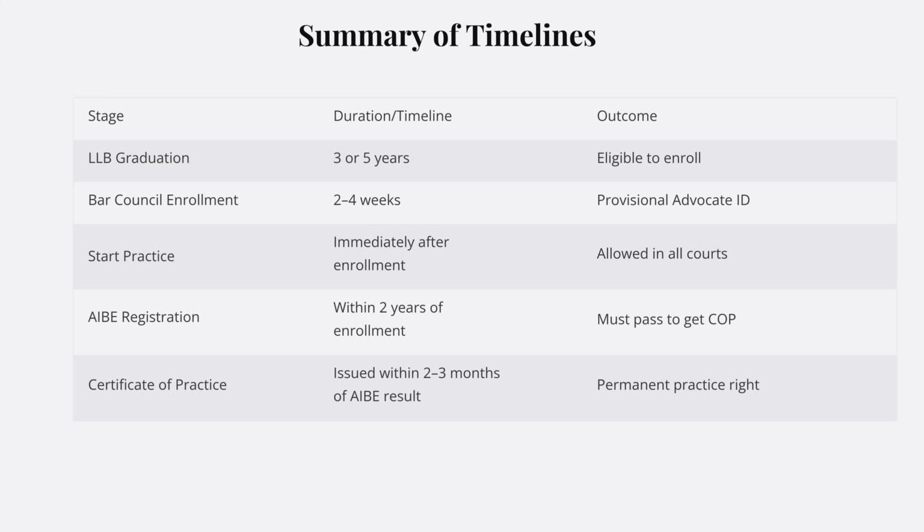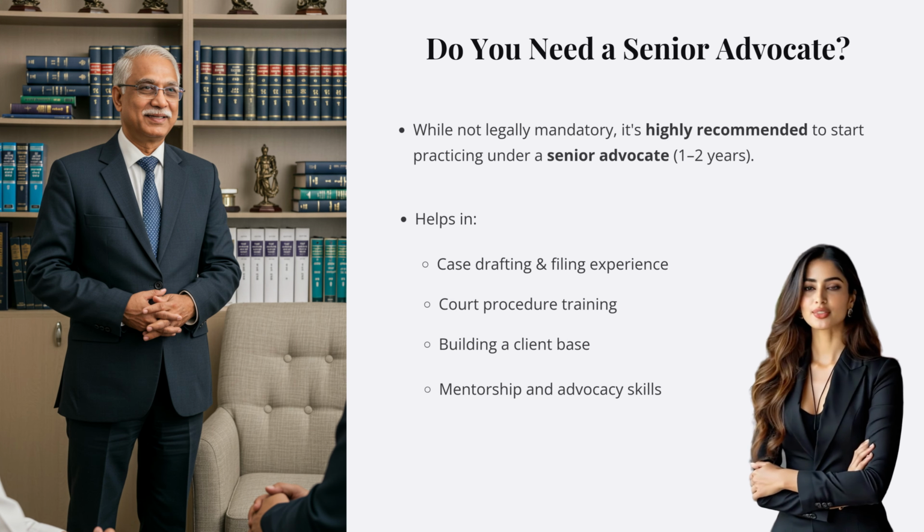Your LLB takes 3 or 5 years, after which you become eligible to enroll. Bar Council enrollment takes about 2 to 4 weeks, granting you a provisional advocate ID. You can start practicing immediately in all courts, including the Telangana High Court. You must register for the AIBE within 2 years of enrollment. Once you pass, your certificate of practice is issued within 2 to 3 months, giving you permanent rights to practice law across India.